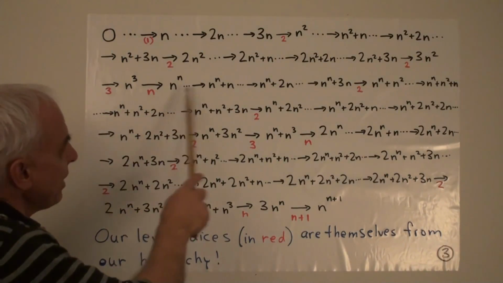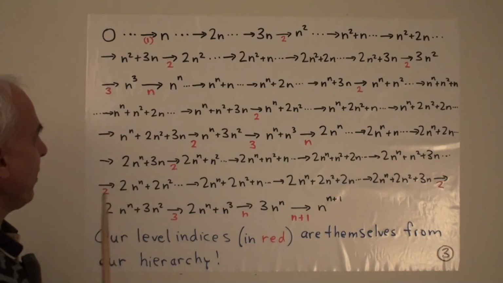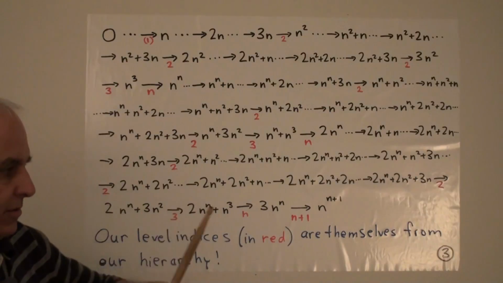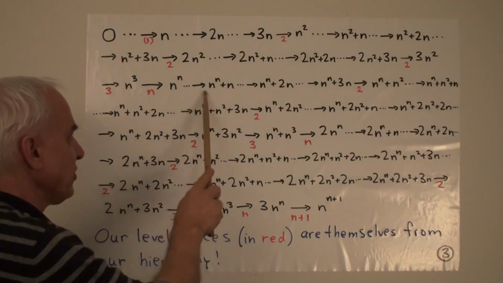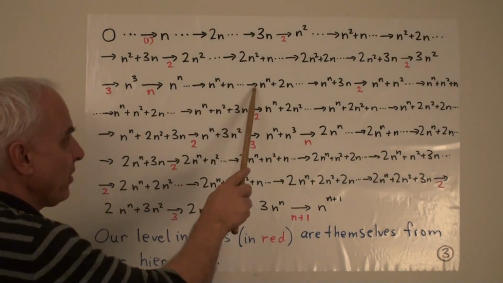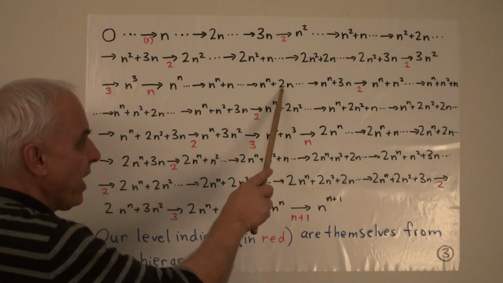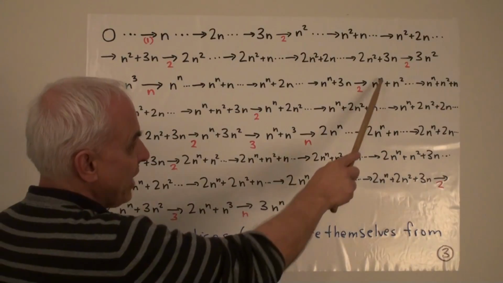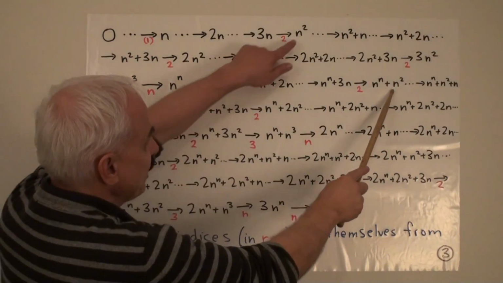Okay, and now we kind of go back to the way things were. Very exciting, we get a level n limit. And now we're going to go back down to ordinary successors with a level 1 limit, and another level 1 limit, n to the n plus 2n. And then our next level 2 limit, n to the n plus n squared, much the same as here.